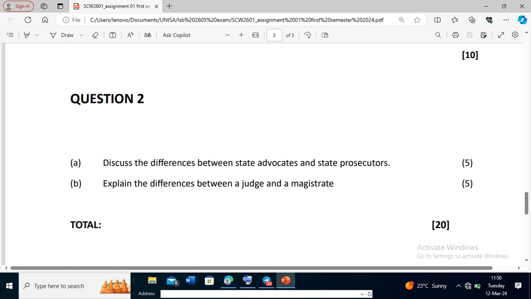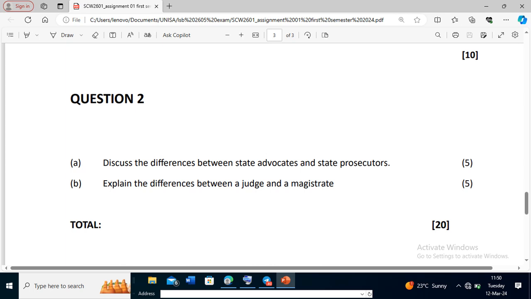So state advocates work on the part of defending, either the government or individuals. And the prosecutors are always there to question what a suspect has done, because the suspect will be the defendant, and the victim will be the plaintiff.